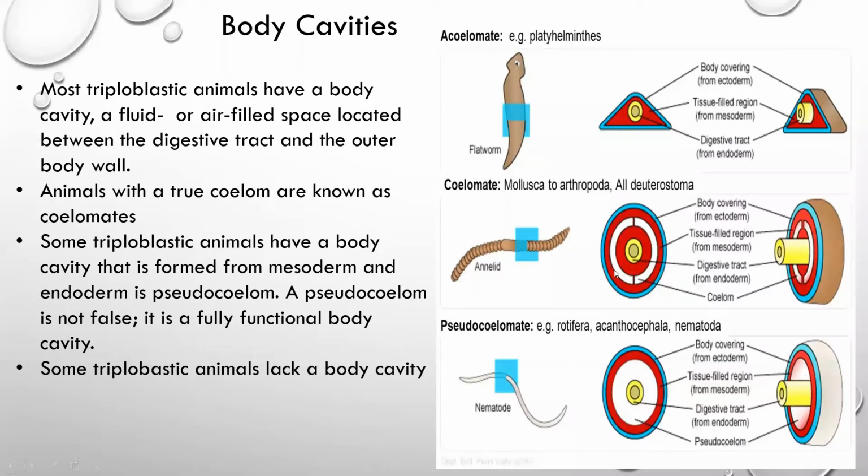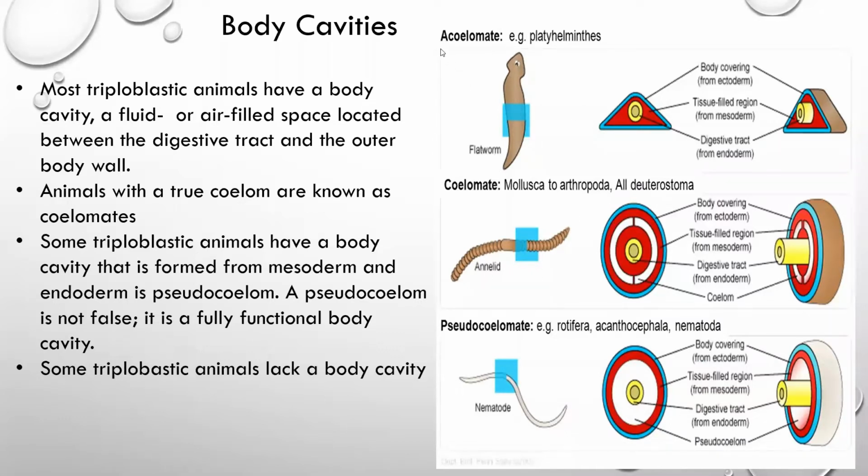This region is known as coelom, and this coelom is present in between the two mesodermal layers. Red color reflects mesoderm, whereas the inner layer, known as gastroderm, is represented by yellow color, and blue color is the ectoderm.